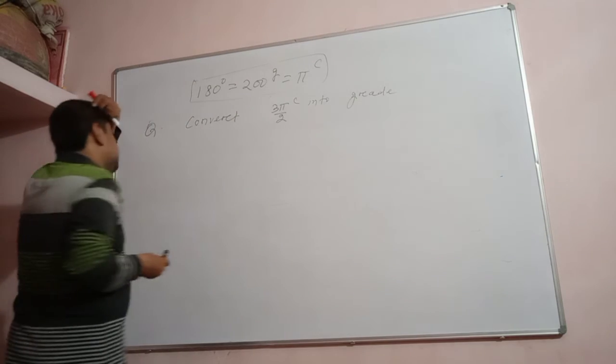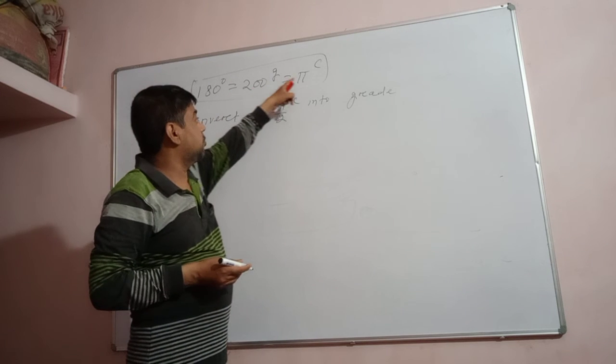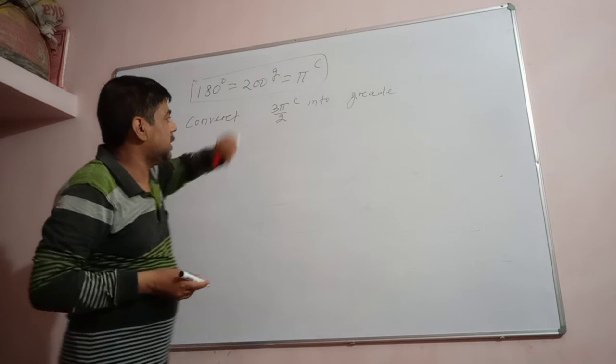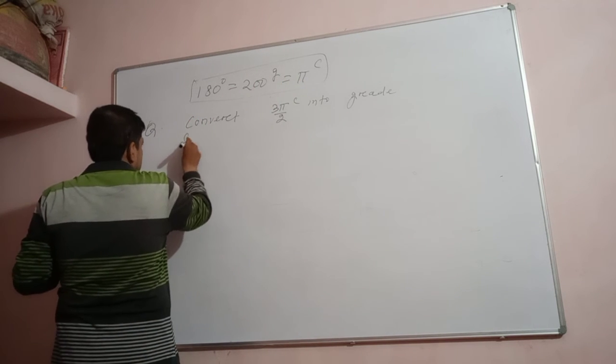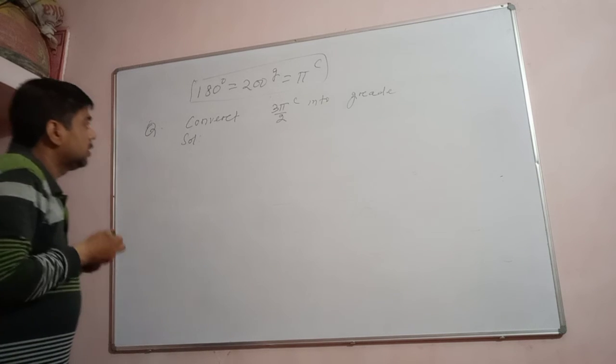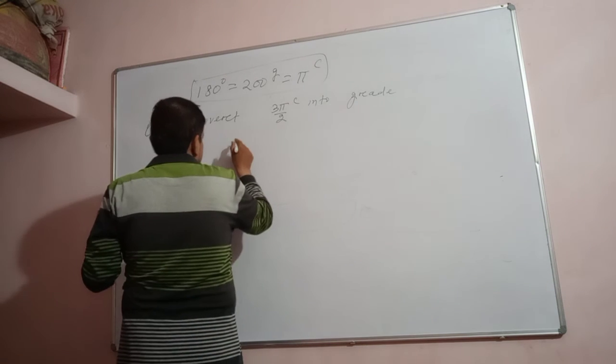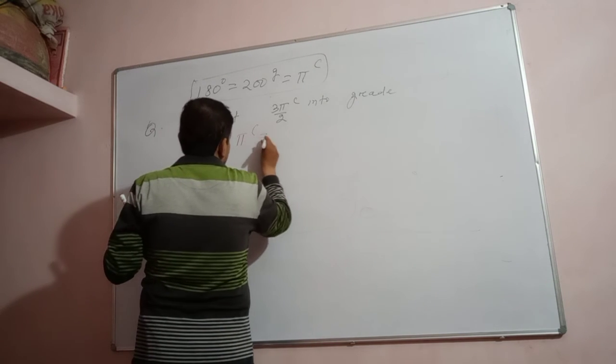So radian to grade means we have to see that 200 grade is equal to pi radian. Right? So pi radian is equal to 200 grade.